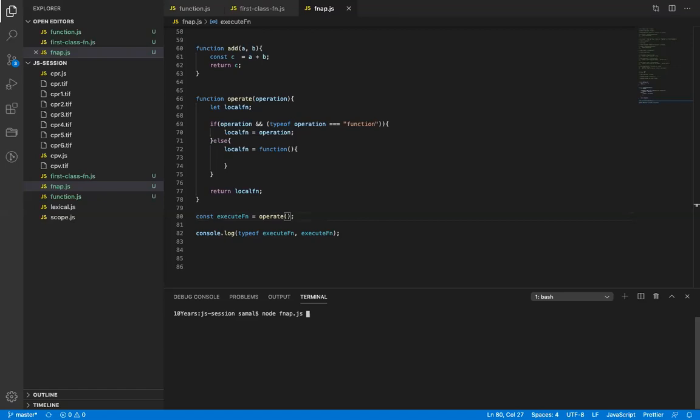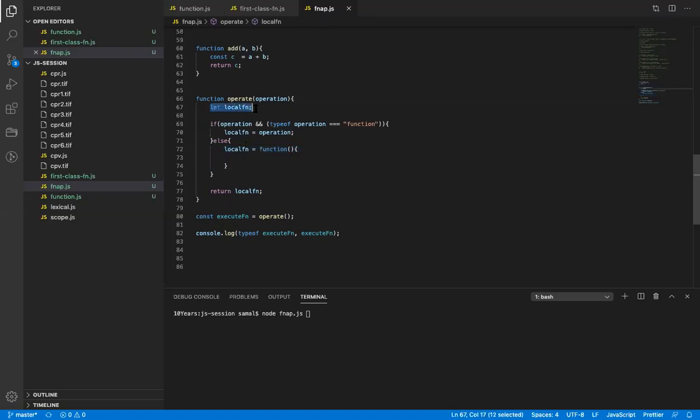Undefined. I am passing nothing right here. So what will be the value of operation here? Undefined, not null, undefined. So this will be false, right? Undefined is false, and anything false means the condition will fall back to else. Correct? Yes, sir. Falls back to else.